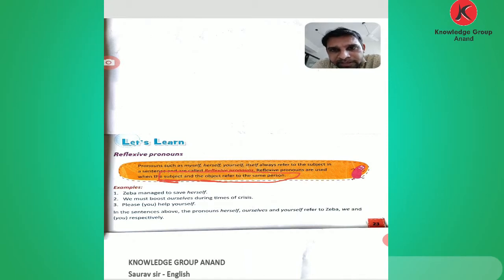Here see the examples of reflexive pronouns. See, Jeba managed to save herself. Jeba is the subject and also the object. Jeba managed herself to save it. So both refer to each other.